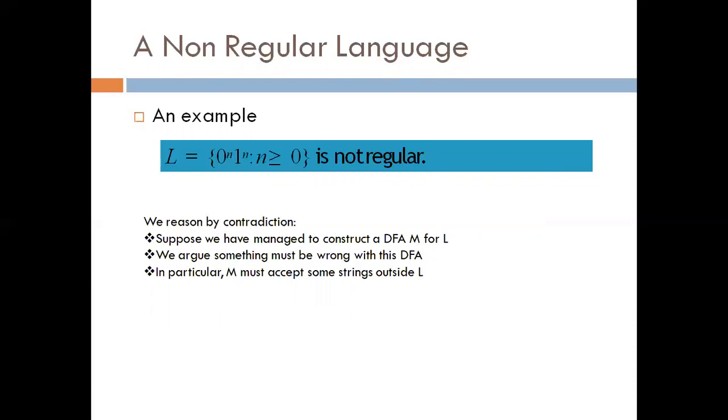Suppose we have managed to construct a DFA machine for a language L. We argue something must be wrong with this DFA. In particular, M must accept some strings outside the language.